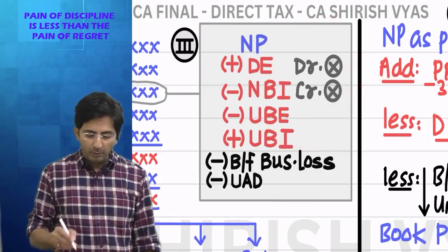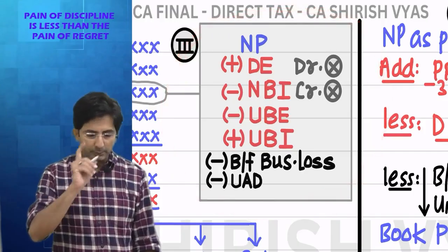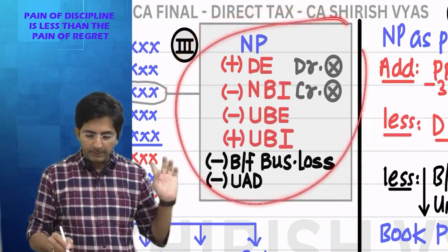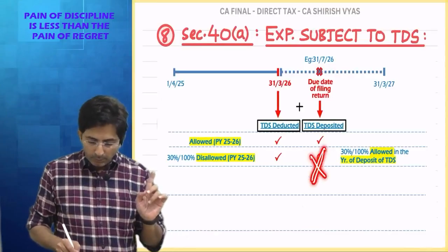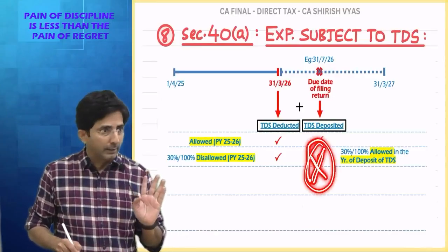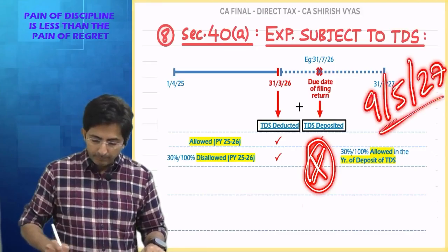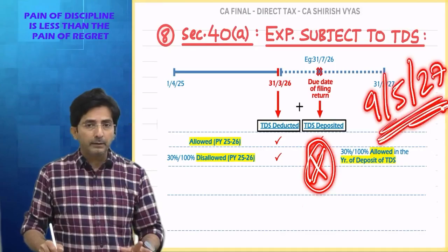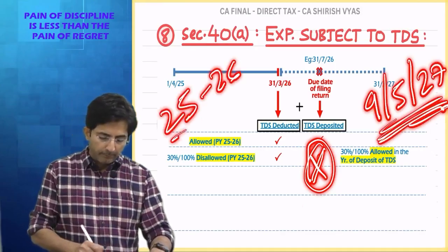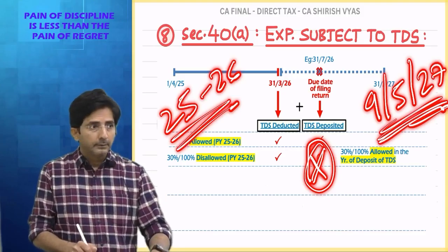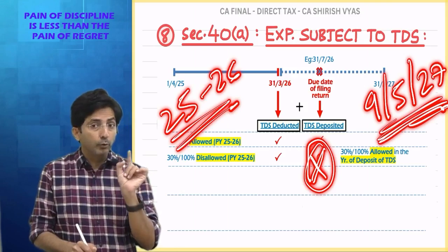So basically, I want you to give me the effect in this format. Once again, I will ask you the question. Keep this format in mind. If TDS is not deposited up to the due date of filing return, and it is deposited on 9th May 27, tell me the effect in all years. First in 25-26, what will happen? 30% will be disallowed.